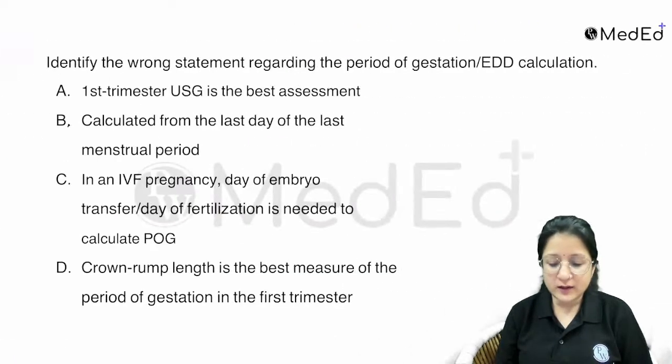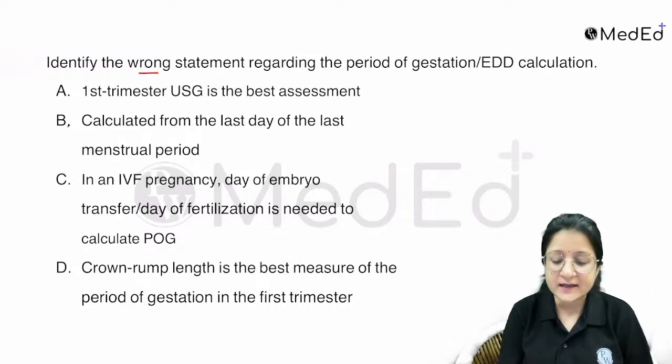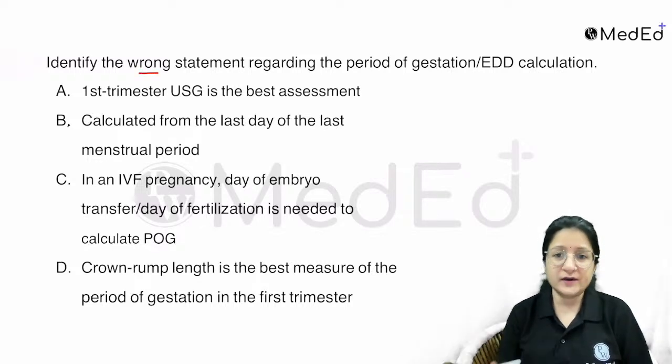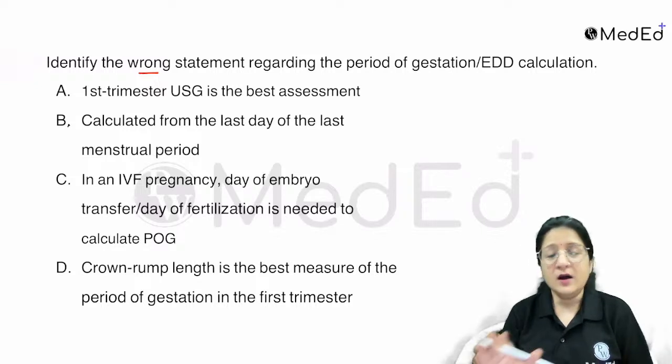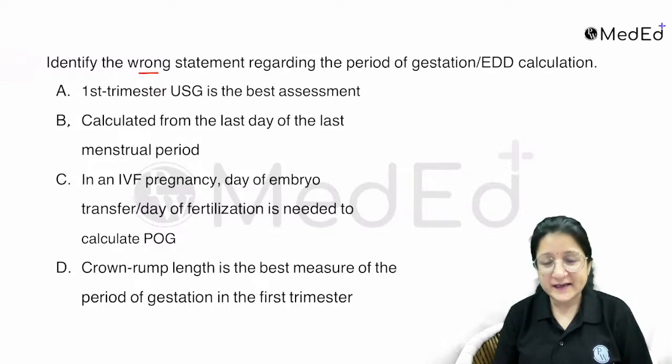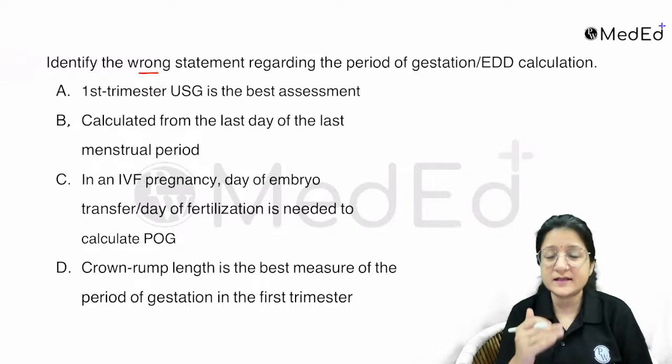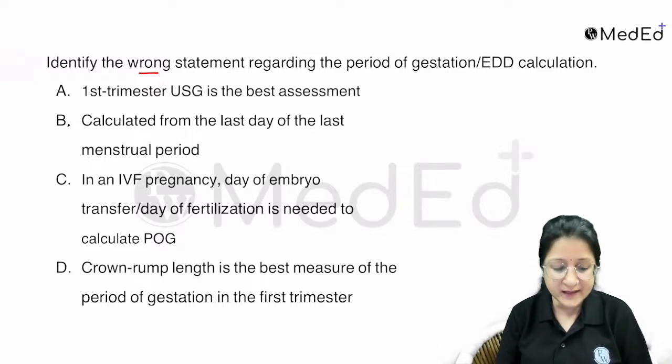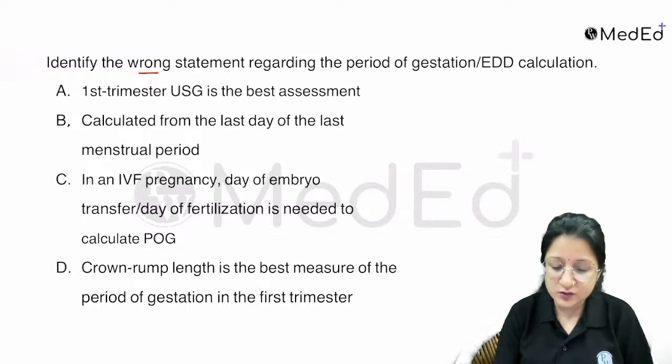So let's have a look at the first question. Identify the wrong statement regarding the period of gestation or EDD calculation. All of us know how to calculate EDD using the Naegele formula, but now they are also asking you in depth about this. So let's have a look. First trimester ultrasound is the best assessment. That is a true statement.